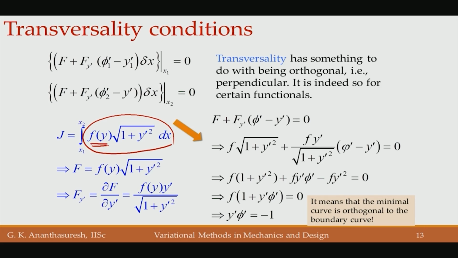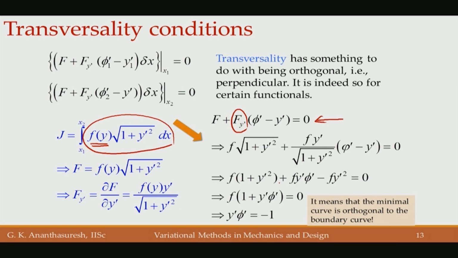The f of y can be anything. If it is that form, now we substitute into the transversality condition that we derived in the last slide. If you substitute for f, which is simply f times square root of 1 plus y prime square, and here we have dou f by dou y prime, that gives you this.